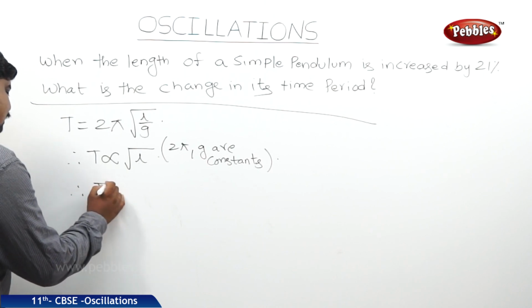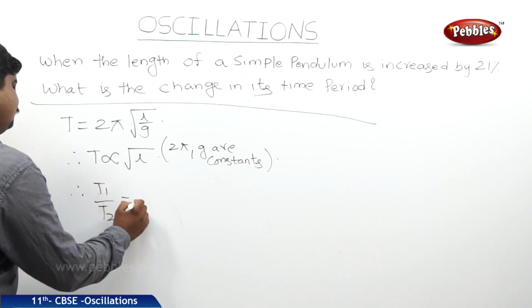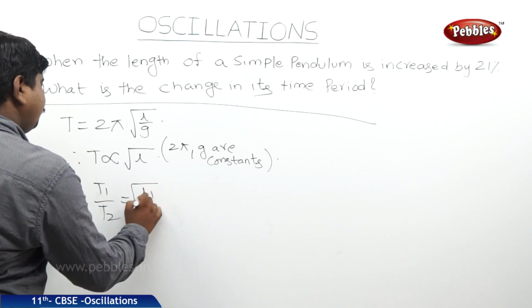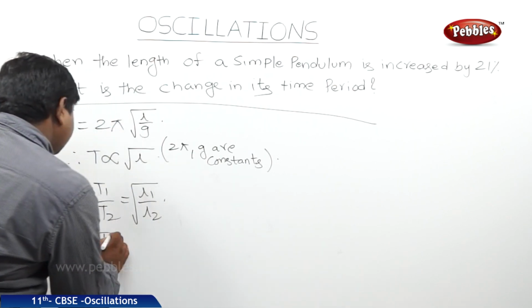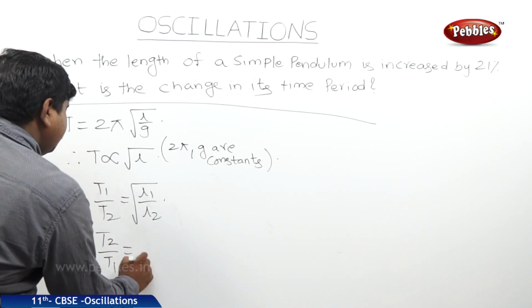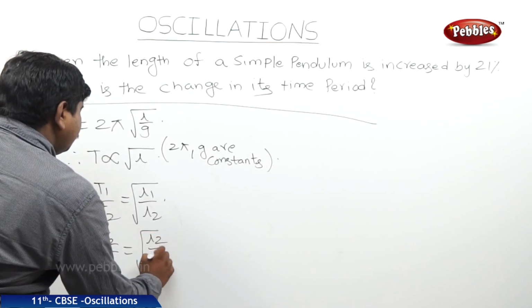Therefore, from this we can write T1 by T2 is equal to square root of L1 by L2, or T2 by T1 is equal to square root of L2 by L1.